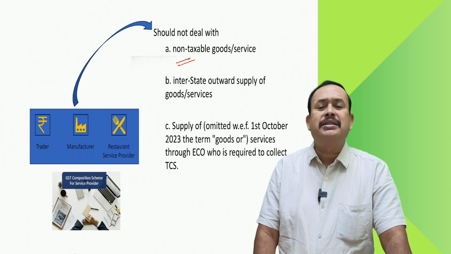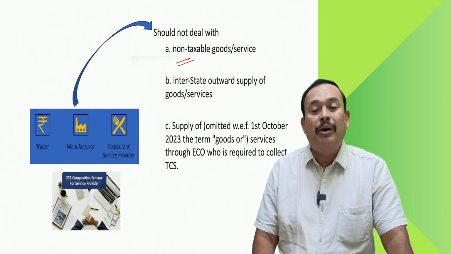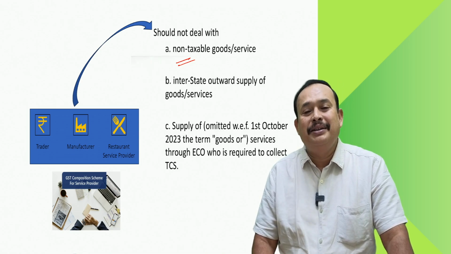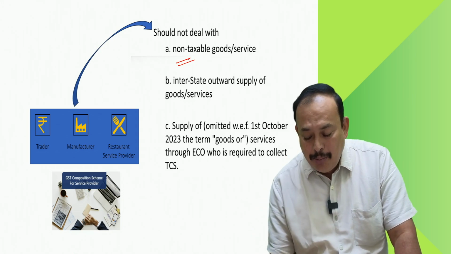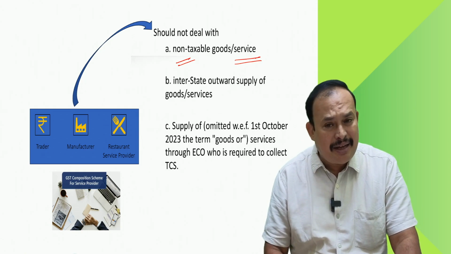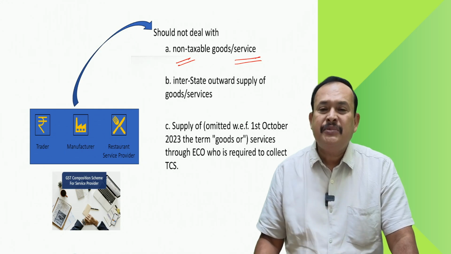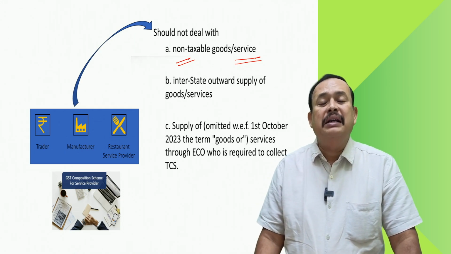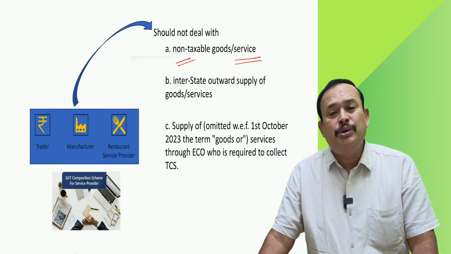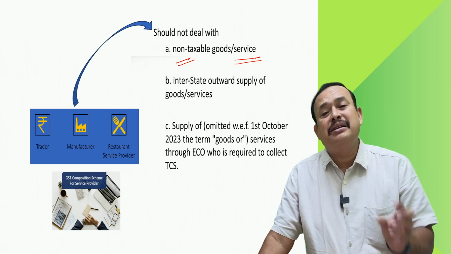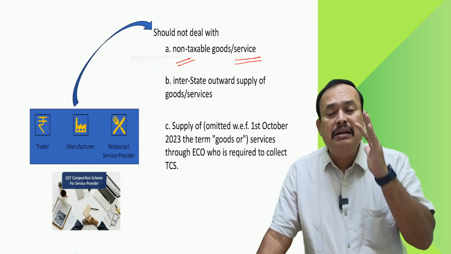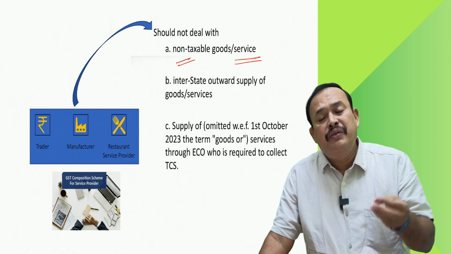Sir, non-taxable goods, you said very clearly. What is non-taxable? Example, alcohol, liquor meant for human consumption. What about non-taxable services? Is there anything like that, are there non-taxable services? Unlike alcoholic liquor for human consumption, I cannot cite non-taxable services, because alcoholic liquor meant for human consumption is very clearly